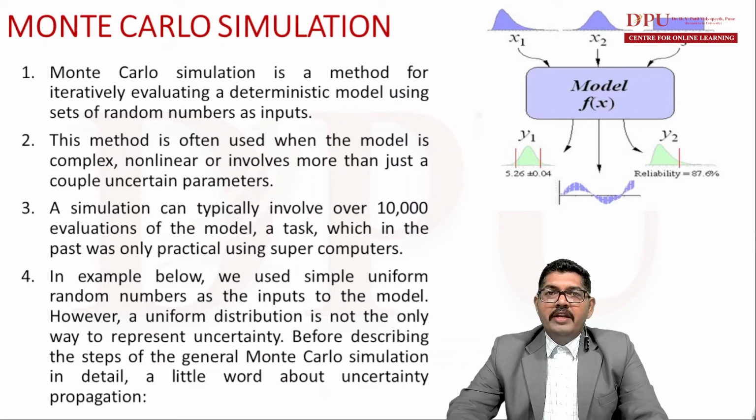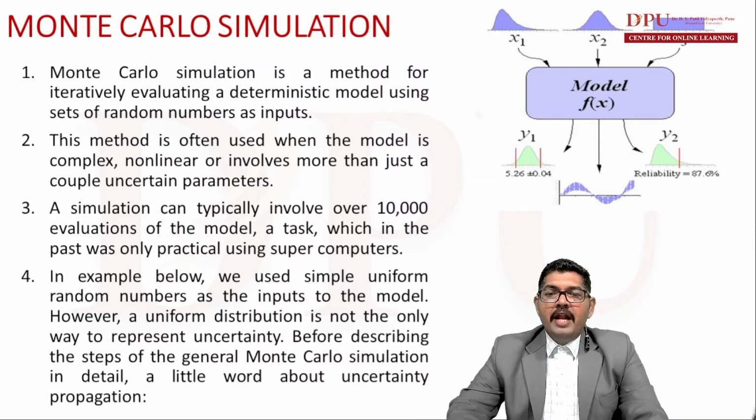Deterministic model means when we carry out some experiment again and again, the result will be the same. So we use sets of random numbers as inputs. This method is often used when the model is complex, nonlinear, or involves more than just a couple of uncertain parameters. So this method is very complex in nature, right? Whenever we come across business situations which are very complex, nonlinear, or which involve more than just some parameters, then we have to rely on Monte Carlo simulation.